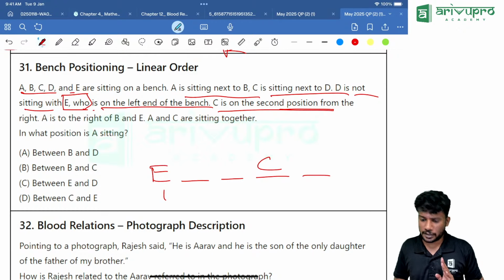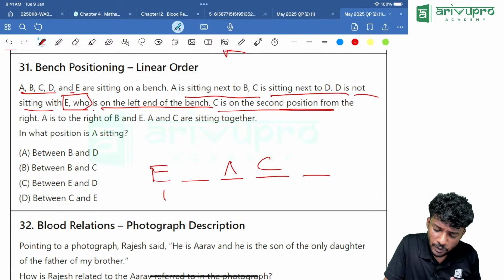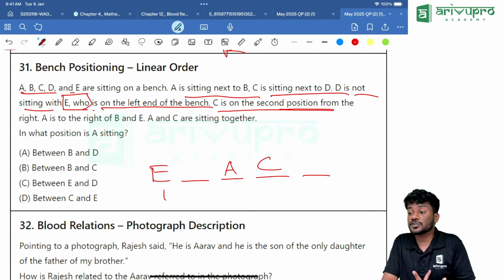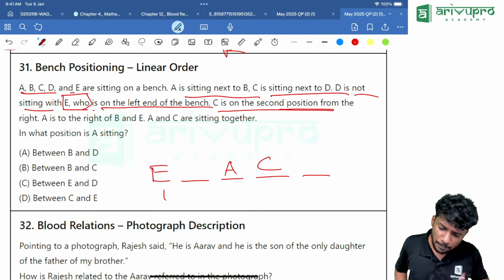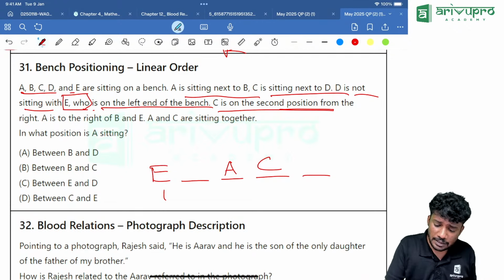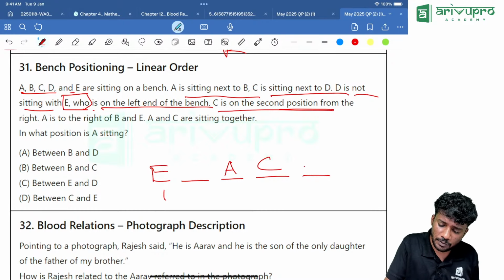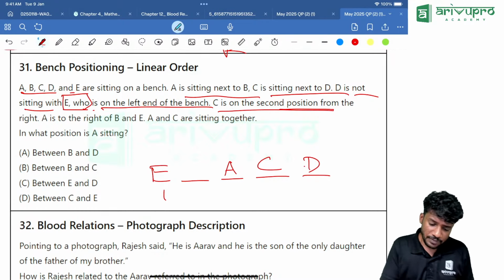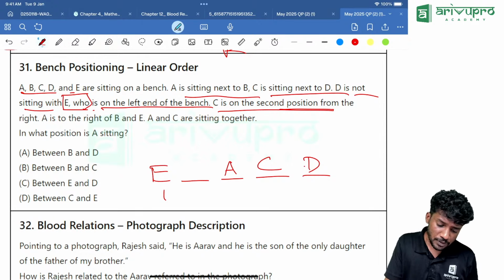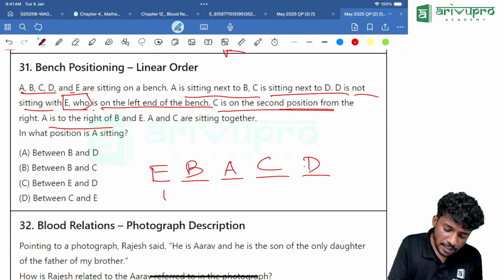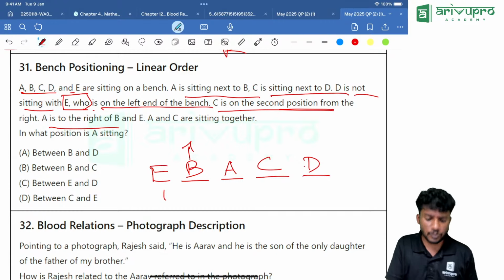From this, how will you write? So I will just write A over here. I am checking possibilities; if it is wrong, we will change it. Then D is not sitting with E. That means D cannot sit over here. D will be sitting somewhere over here. Then who is remaining? A, B, C. B is the remaining one. We will check. A is to the right of B. Yes, A is to the right of B.